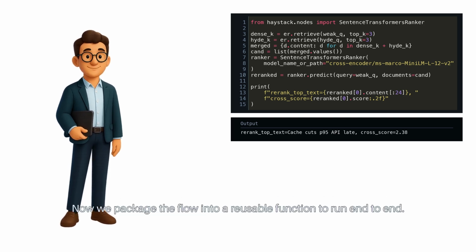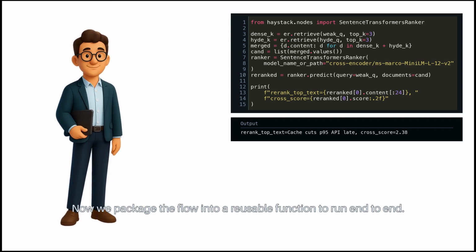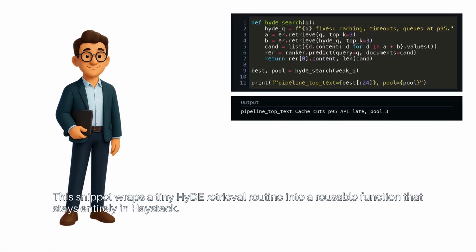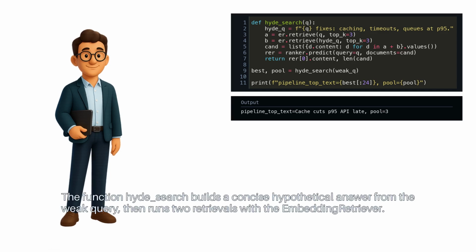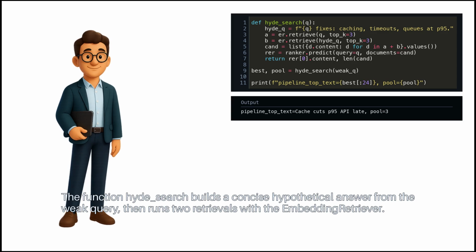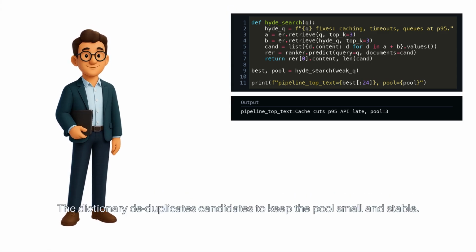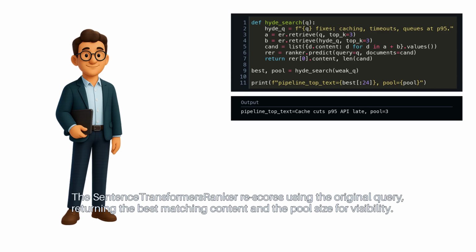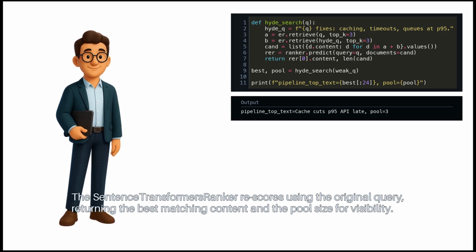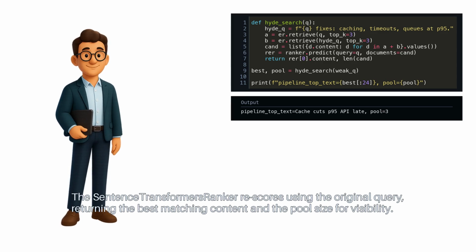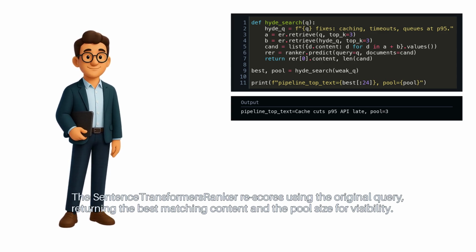Now, we package the flow into a reusable function to run end-to-end. This snippet wraps a tiny HyDE retrieval routine into a reusable function that stays entirely in Haystack. The function HyDE search builds a concise hypothetical answer from the weak query, then runs 2 retrievals with the EmbeddingRetriever. The dictionary deduplicates candidates to keep the pool small and stable. The SentenceTransformers ranker rescores using the original query, returning the best matching content and the pool size for visibility.